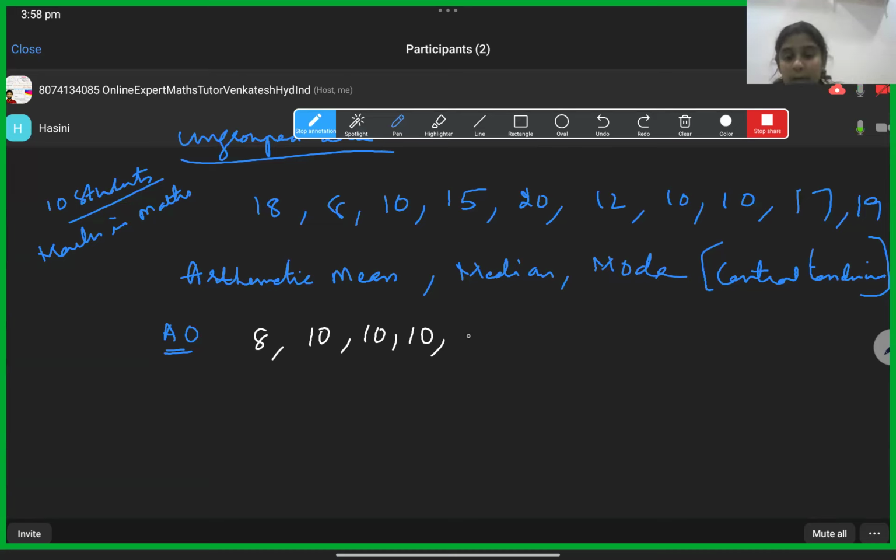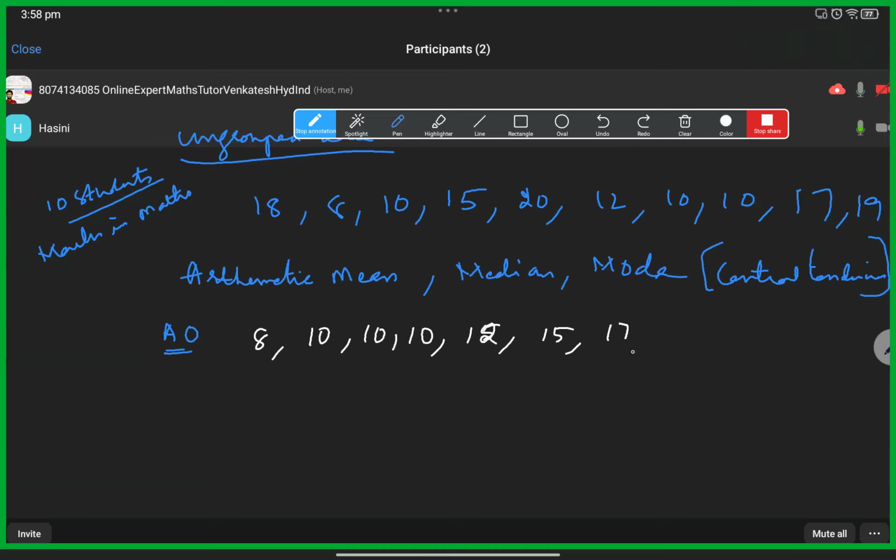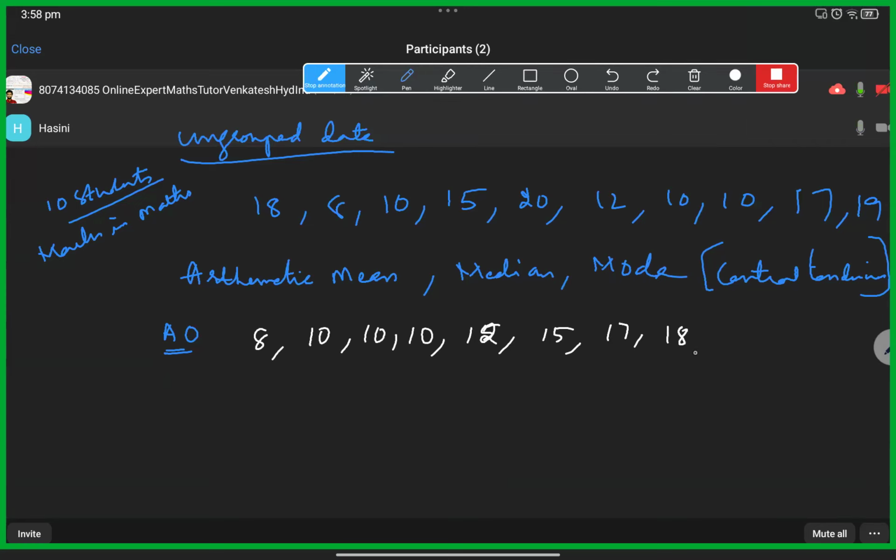Next, 12, 15, 17, 18, and 19 and 20. Correct. 1, 2, 3, 4, 5. Good. Now, after arranging like this, we have two formulas for the median.